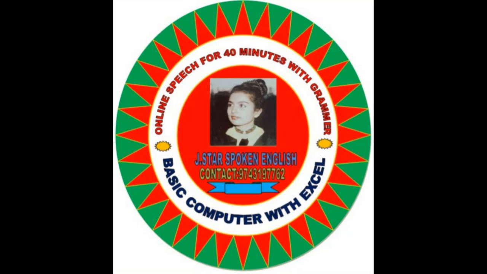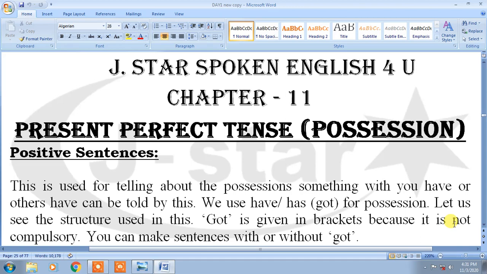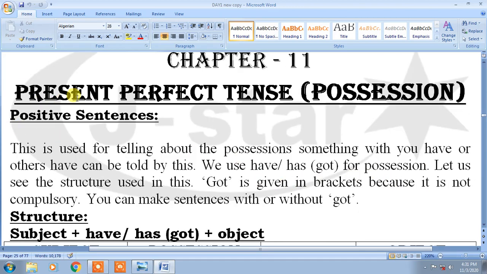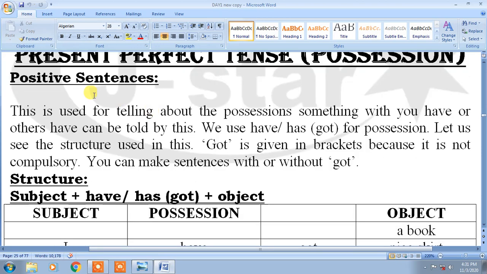Let's go and learn chapter 11. Present perfect tense, possession, positive sentence. This is used for telling about the possession, something with you, have or others. Have can be told by this. We use have/has got for possession. Let us see the structure used in this.